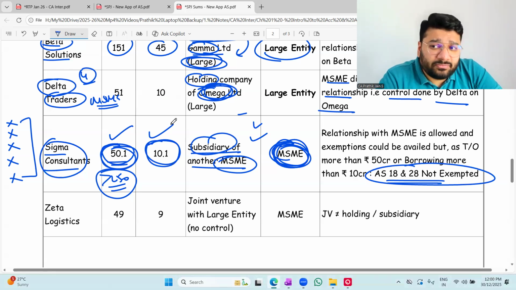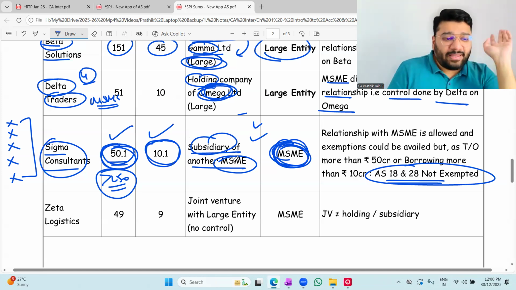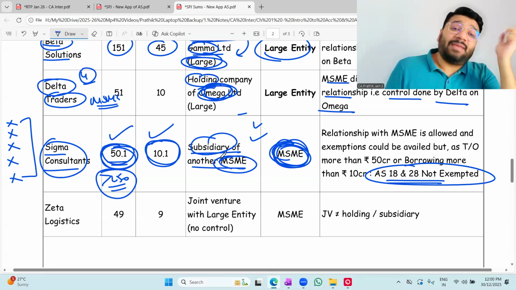Doesn't matter, no. But MSME doesn't follow 18 and 28. But now they have started following Sigma consultant. Okay, correct. Now I'll tell you one thing. Your question will flip around. So let's talk about that another MSME.